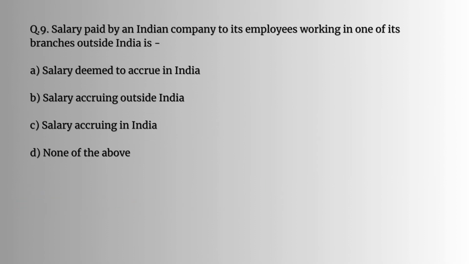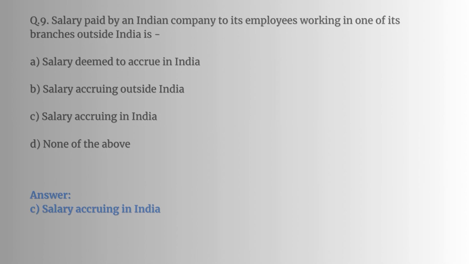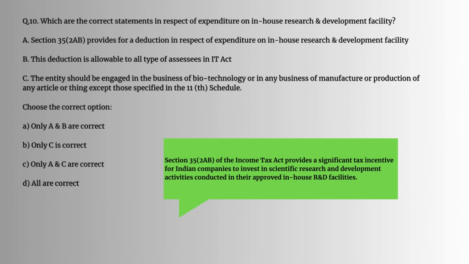Question number 9. Salary paid by an Indian company to its employees working in one of its branches outside India is C. Salary occurring in India. Question number 10. Which are the correct statements in respect of expenditure on in-house research or development facility?